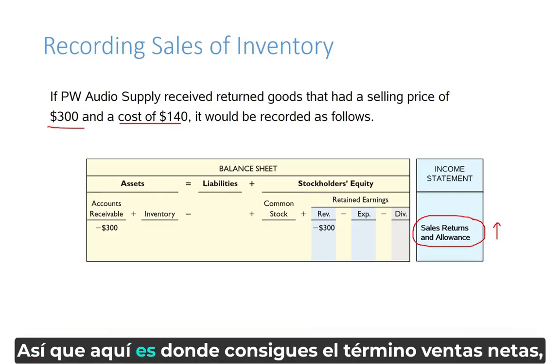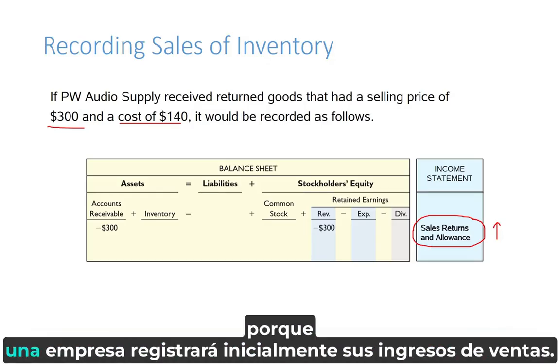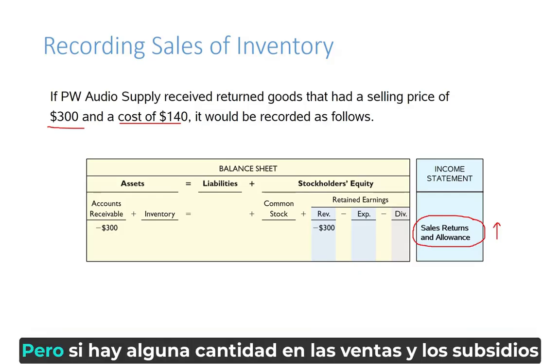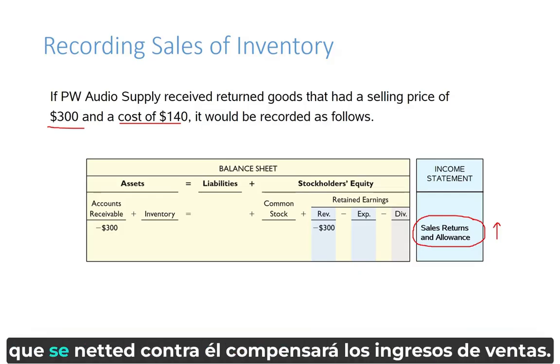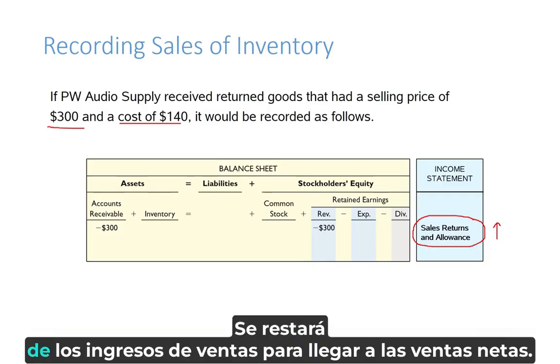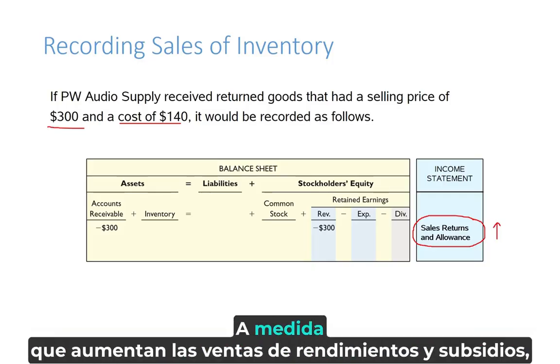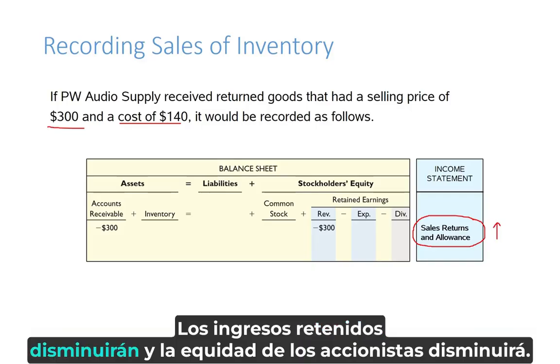So this is where you get the term net sales, because a company will initially record their sales revenue, but then if there's any amounts in sales returns and allowances, that will offset the sales revenue. It will be subtracted from sales revenue to arrive at net sales. So as sales returns and allowances increase, retained earnings will decrease and stockholders' equity will decrease.